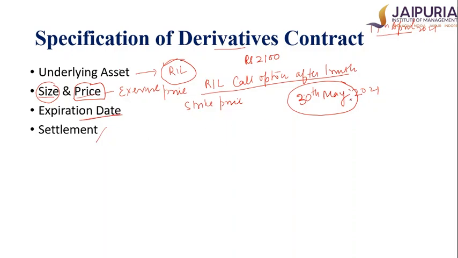Generally, financial derivatives are cash settled. That means whatever gain and loss is settled. In some commodities markets in the derivative segment, delivery-wise settlement may also take place. But in most financial derivative contracts, the settlement happens through cash only. So netting happens, and whatever gain and loss happens to either party is set off. But these are predefined. So this is a specification of any derivative contract.